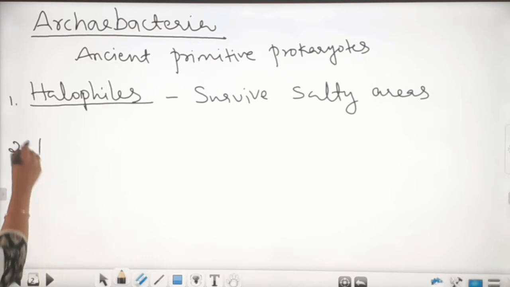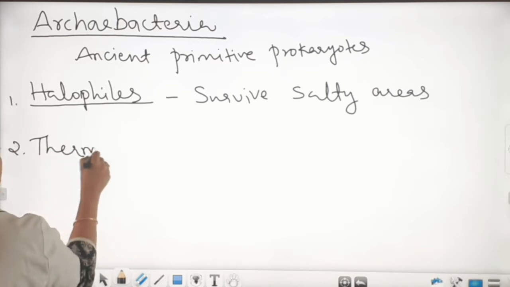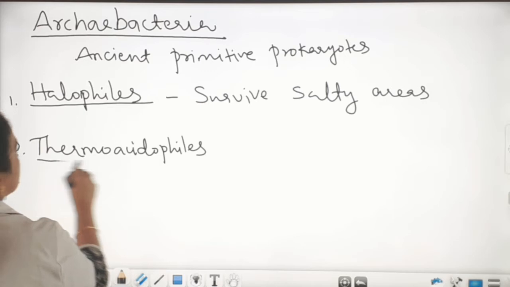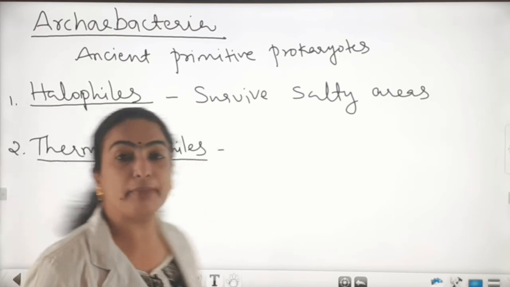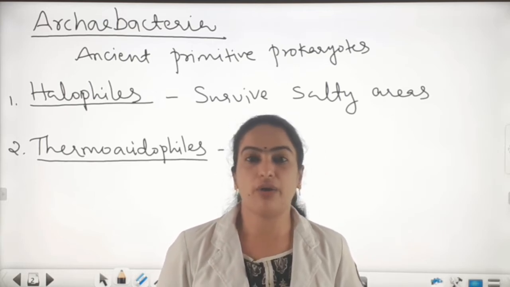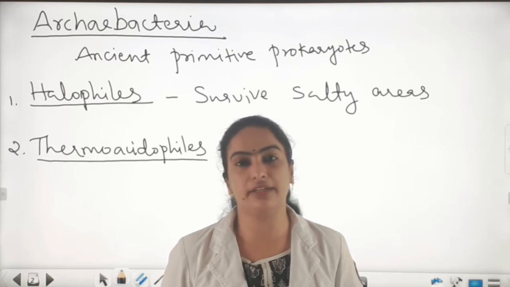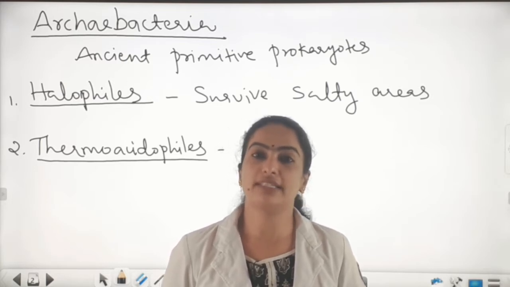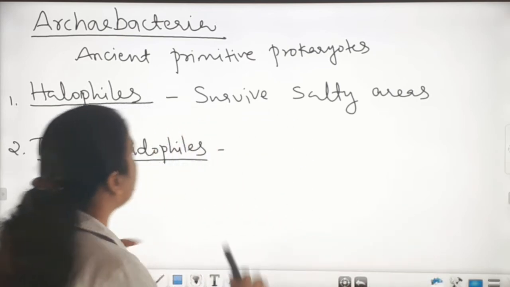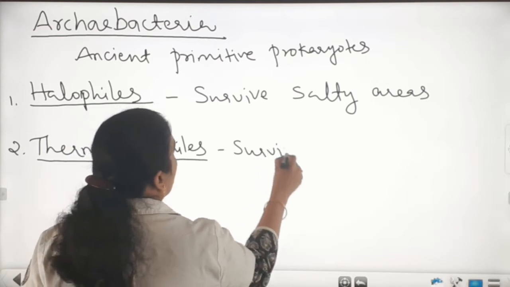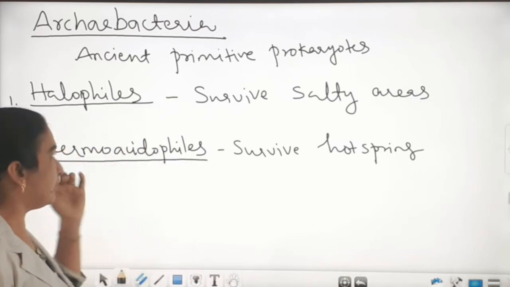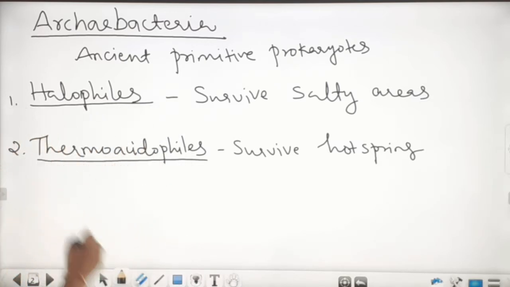And the second one, thermoacidophiles. These are archaebacteria which can survive extreme hot conditions or extreme temperature as well as acidic conditions. So they are known as temperature and acid lovers. These thermoacidophiles can survive in hot springs, or we can say they can withstand extreme hot and acidic conditions.